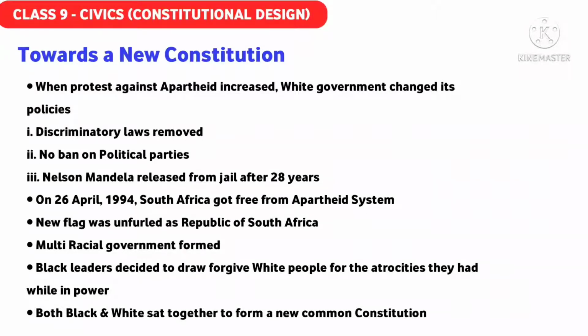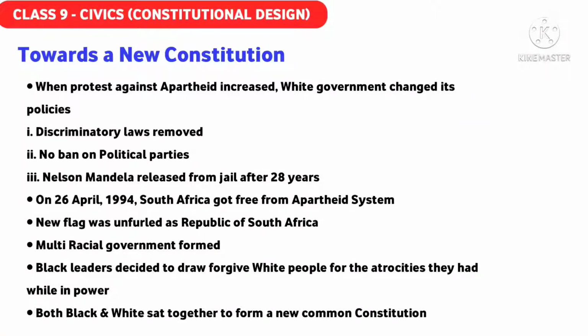Okay, after the emergence of the new democratic government of South Africa, the black leaders appealed to their fellow black people to forgive the whites for the atrocities they had committed while they were in power. Then another thing that they did was that they sat together to form a common constitution.